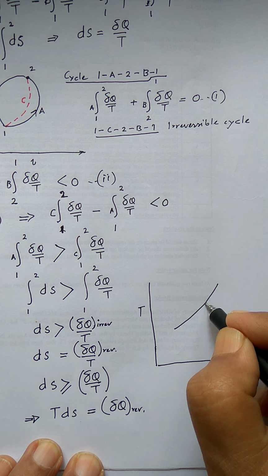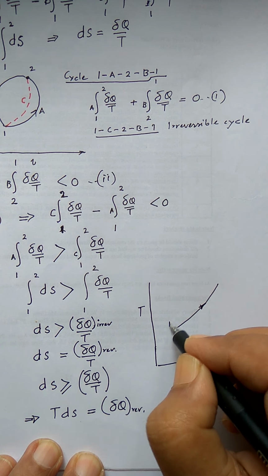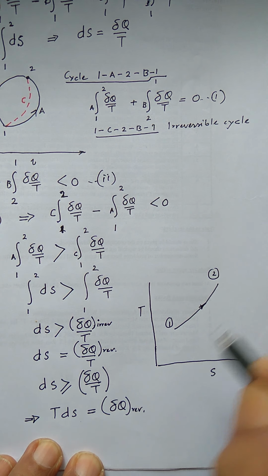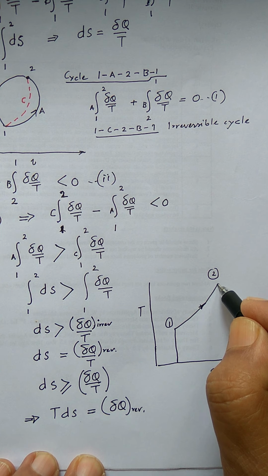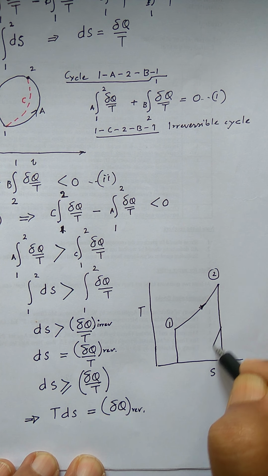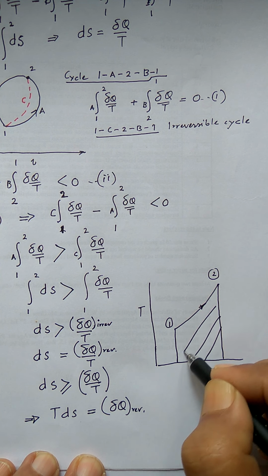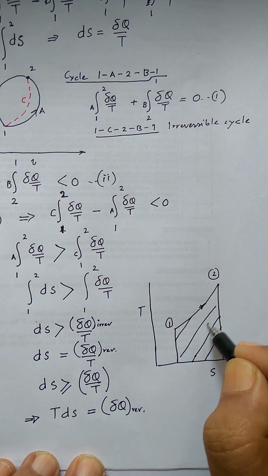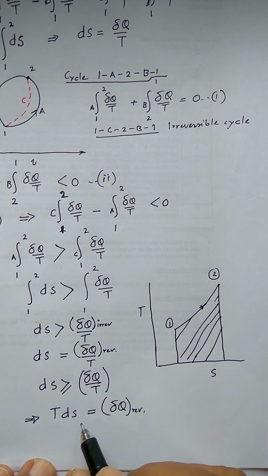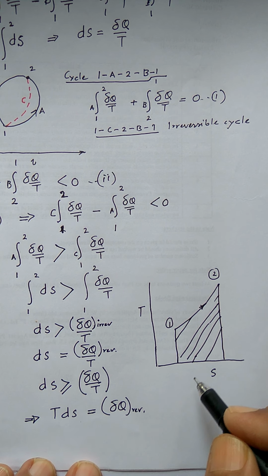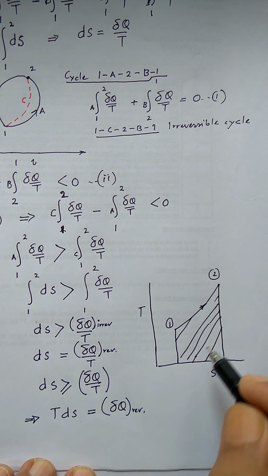So suppose this is the process, this is 1, this is 2. So the integral of TdS from 1 to 2 is basically this area. Okay, so that is corroborated by this equation.